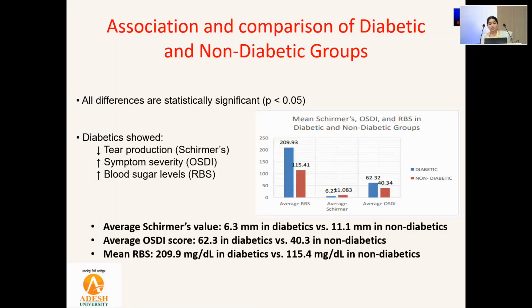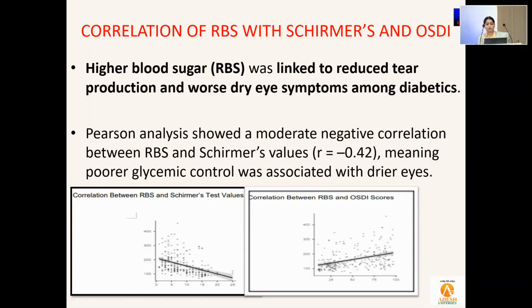So in diabetics, there was reduced tear production, increased severity of the symptoms, and increased RBS. The average Schirmer value in diabetics was 6.3, whereas in non-diabetics it was 11.1, and the average OSDI score was 62.3 in diabetics and 40 in non-diabetics. RBS in diabetics was 209, and in non-diabetics the average was 115.4. Then the correlation of RBS with Schirmer's and OSDI: higher blood sugar levels were linked to reduced tear production and worse dry eye symptoms among the diabetics.